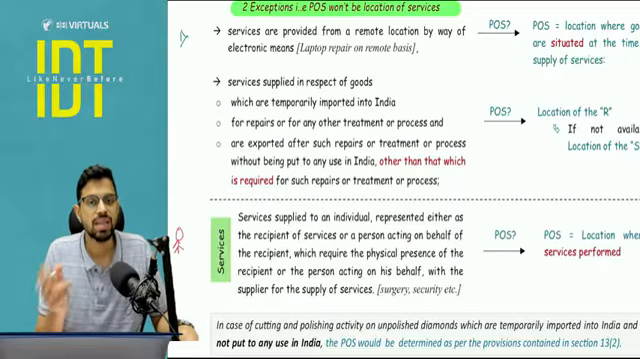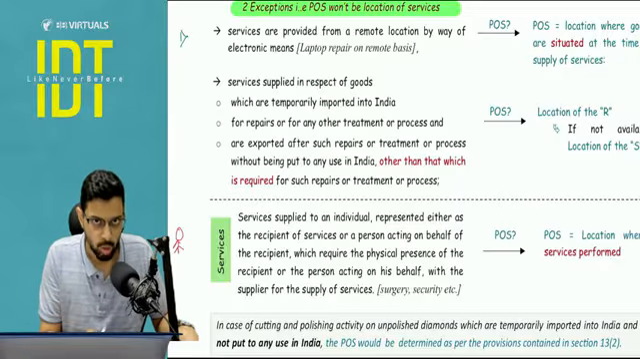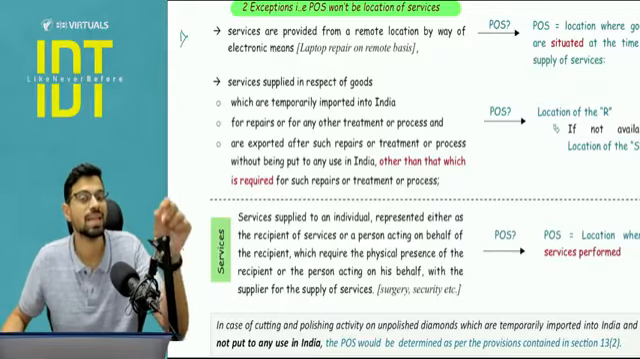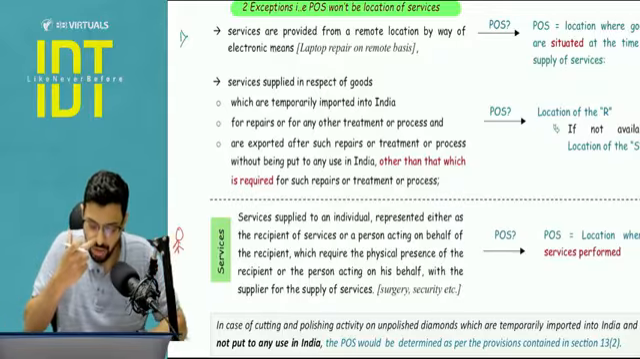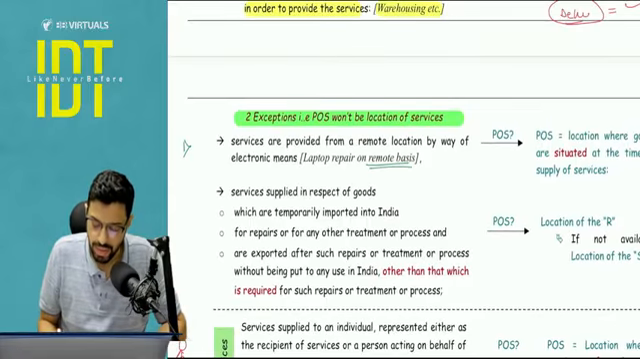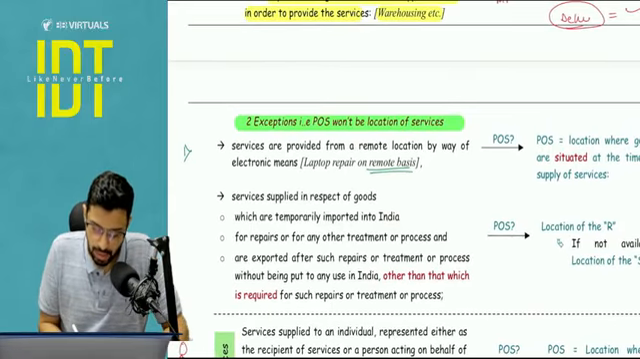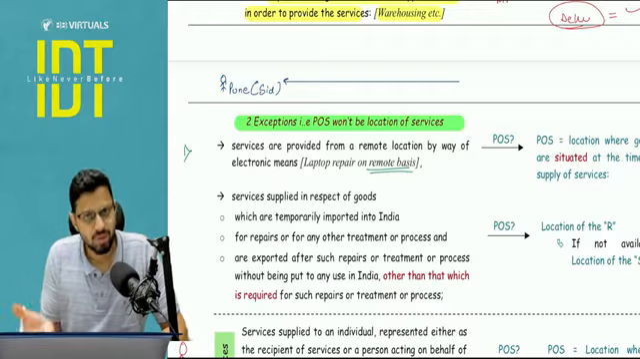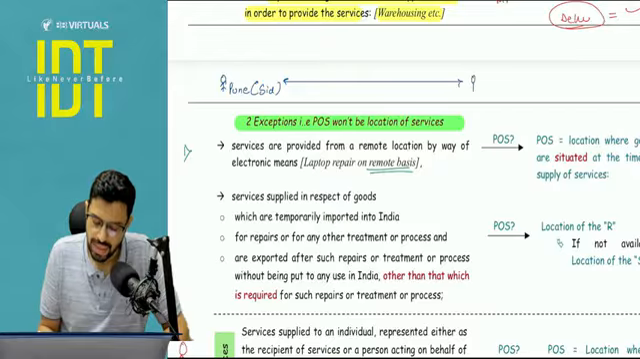Exception number one is services supplied on a remote location by electronic means. So here also the presence is required, but the presence is required through electronic means. Pay attention. For example, a laptop repair is being done on a remote basis. Let's take a simple example. There is an engineer in Pune. Let's say I am the engineer, and I have taken access of a laptop. The laptop belongs to a person in US, and I have taken this on TeamViewer or some kind of software on a remote basis. Electronic means access has been taken and I am providing a repair service.